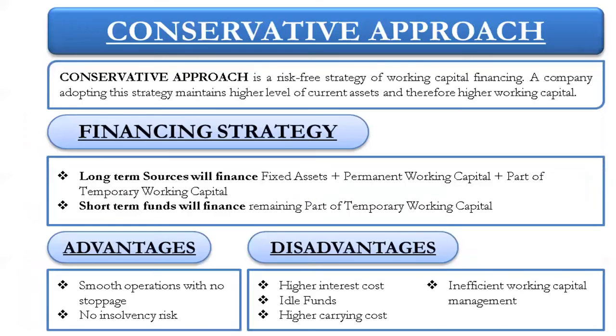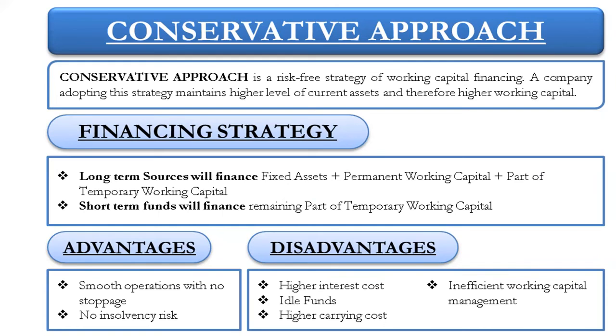Let's understand the conservative approach. Conservative means risk-free. Here the company does not prefer to take any risk. The conservative approach is the risk-free strategy of working capital financing. A company adopting this strategy maintains a higher level of current assets and therefore a higher working capital.